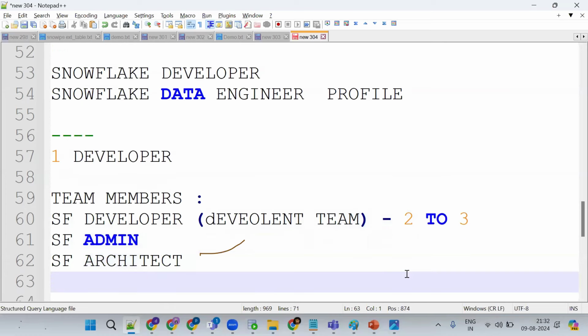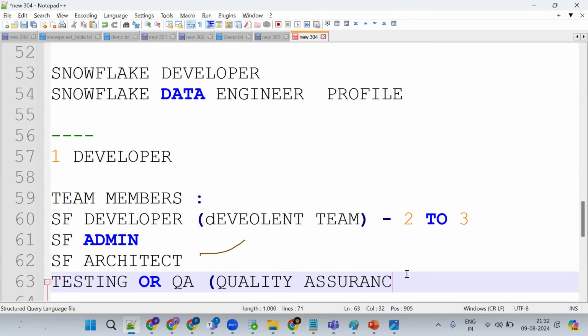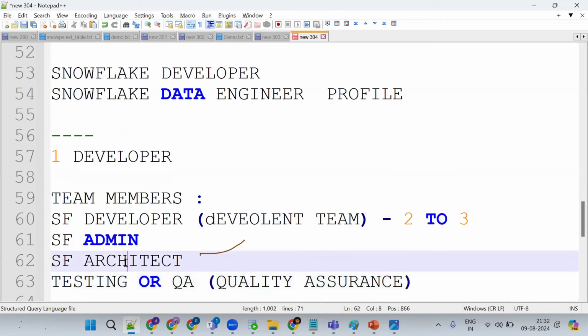Architect. Then who will be the testing? Testing will be which guy? Testing team, testing or QA. What is QA? Any idea? QA is quality assurance. Okay, so development team, admin team, testing team,